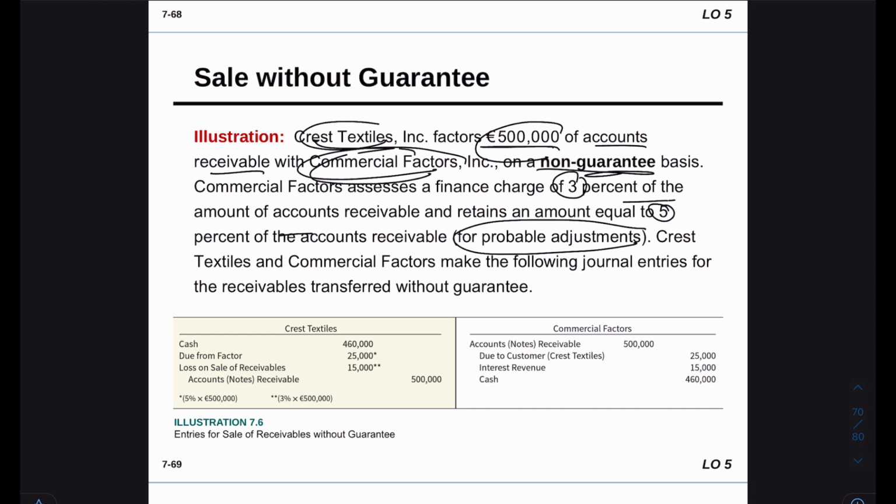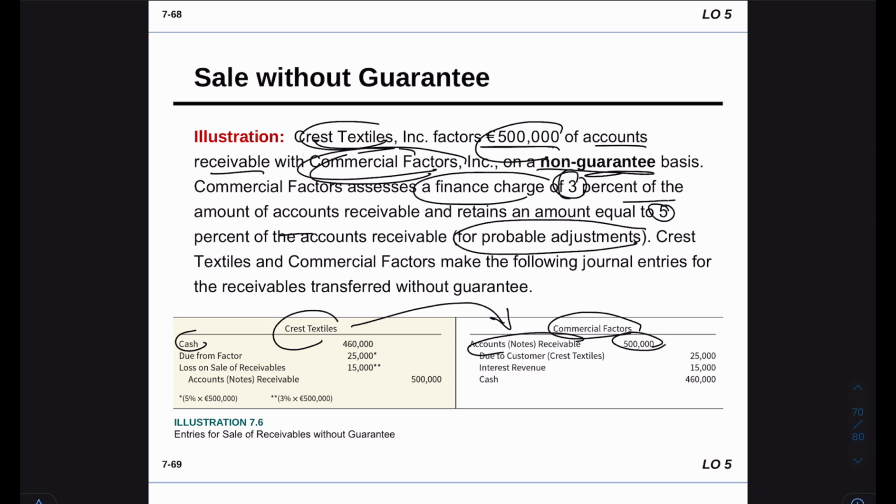So how is it going to look? Chris Textless will sell their accounts receivable to a commercial factor. So now the accounts receivable is going to be with whom? With the commercial factor. And from Chris Textless's perspective, they're going to have cash. By how much? Not the full amount, because they are facing a charge. The factor has to earn from that sale.